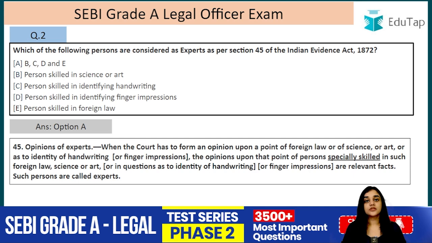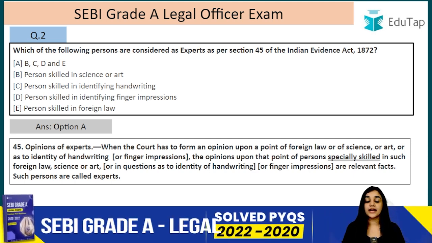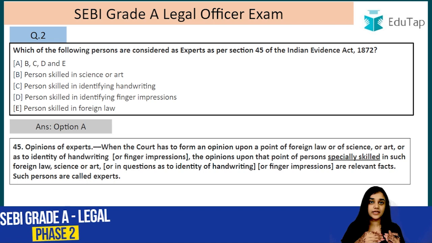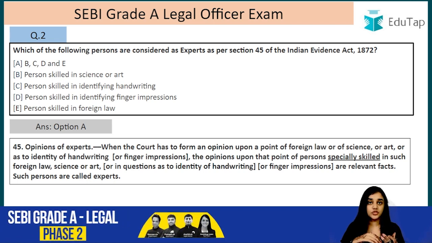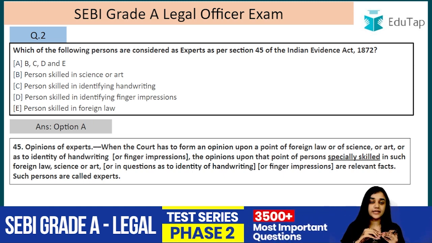Opinion of experts. As a general rule, opinion evidence is not admissible in the Indian Evidence Act, but here it is an exception. It is the opinion of someone who is specially skilled. Here the term used is specially skilled. What is specially skilled? Specially means that that person has special knowledge in that area. He has special knowledge in that subject matter, and he is skilled. Skilled means he has requisite knowledge and requisite experience in that area. So he is specially skilled, and that is why the opinion of that expert is made relevant here.